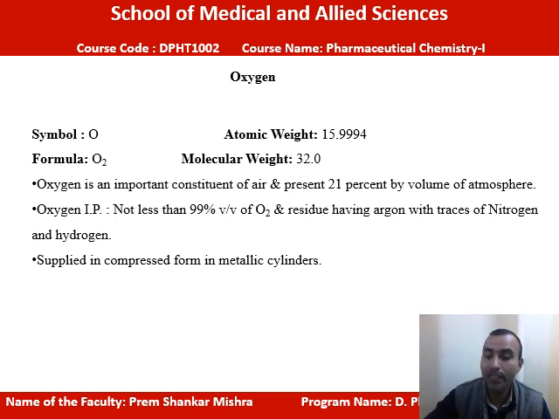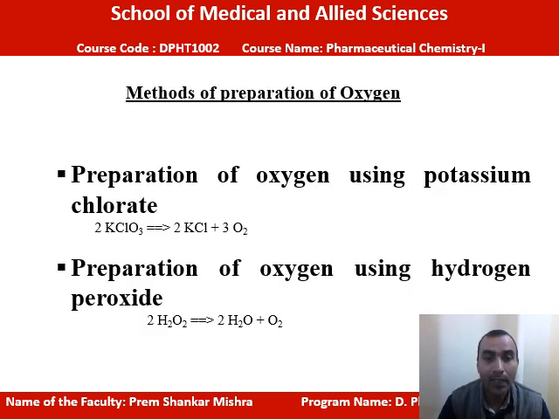So we can say it is some fact about that. Method of preparation of oxygen. Preparation of oxygen using potassium chlorate. Here we are using 2 KClO3, potassium chlorate. When this potassium chlorate is decomposed, it will release KCl and oxygen.